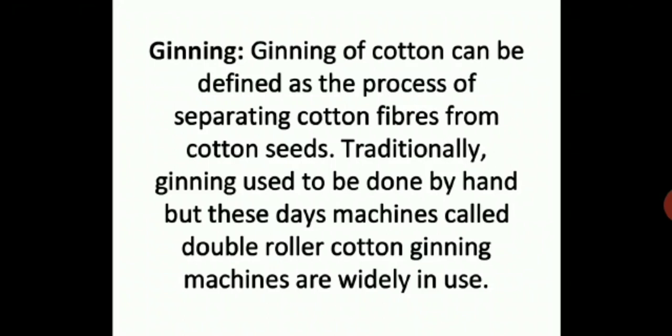Ginning of cotton can be defined as the process of separating cotton fibers from cotton seeds. Traditionally, ginning used to be done by hand, but these days, machines called double roller cotton ginning machines are widely in use. So you have to write down what is the process of ginning. It is a process of separating cotton fiber from cotton seeds. Make a note of this, and that ginning used to be done by hand, but these days we use machines.